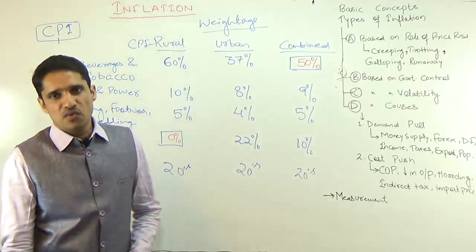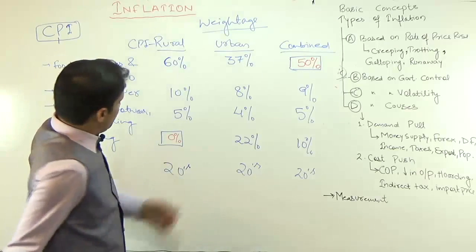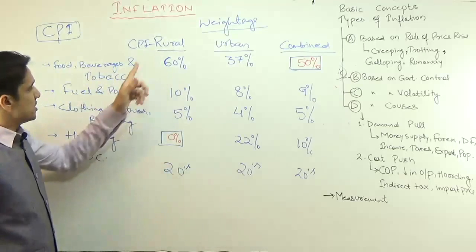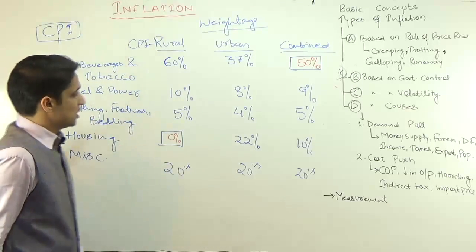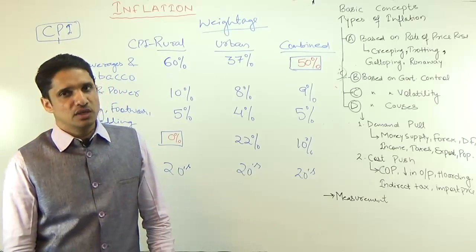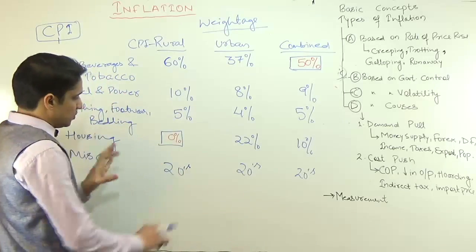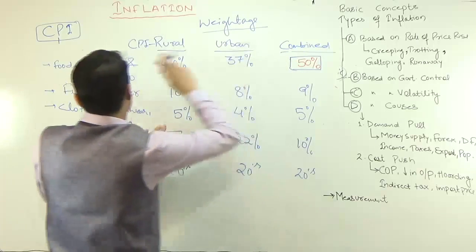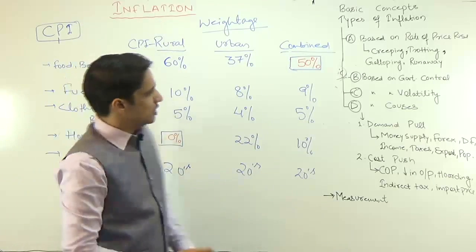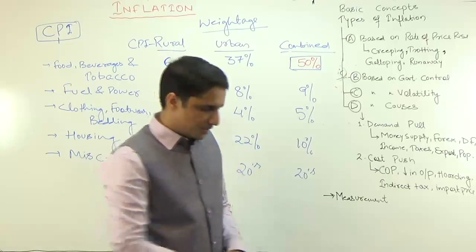That is why they gave a weightage of 0% to housing in rural areas. So you just have to cram these two values: the weightage of food in combined is 50% and the weightage of housing in combined is 0%.